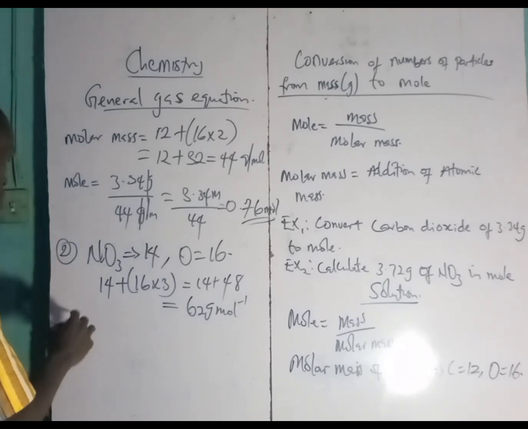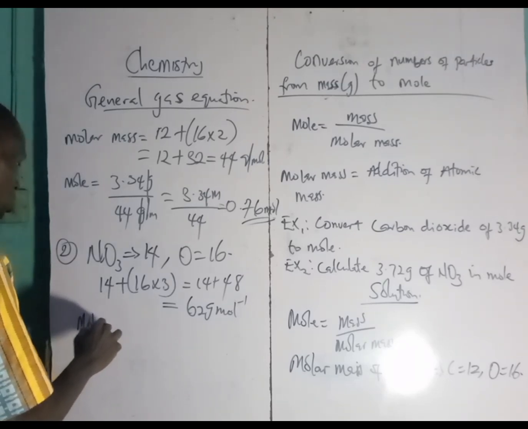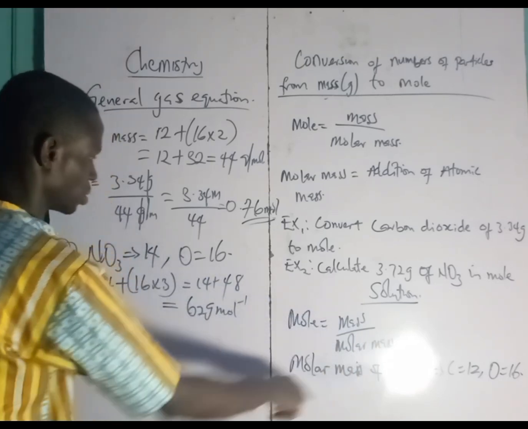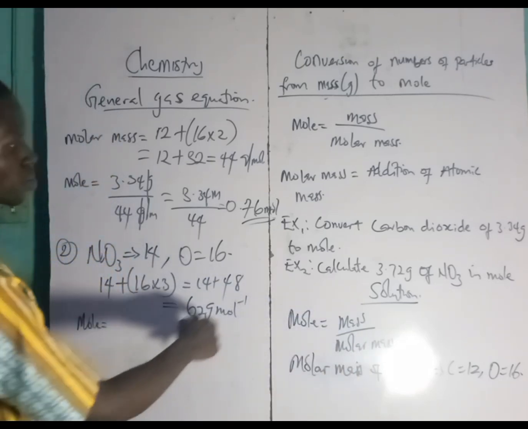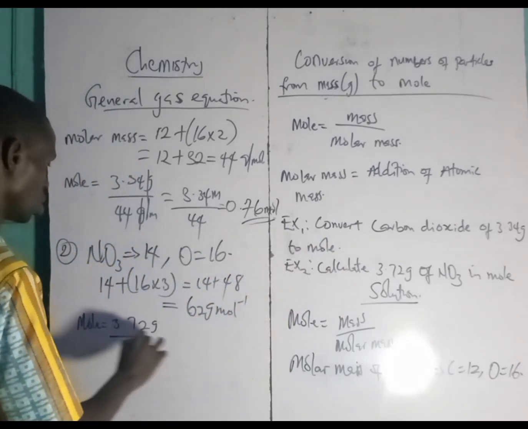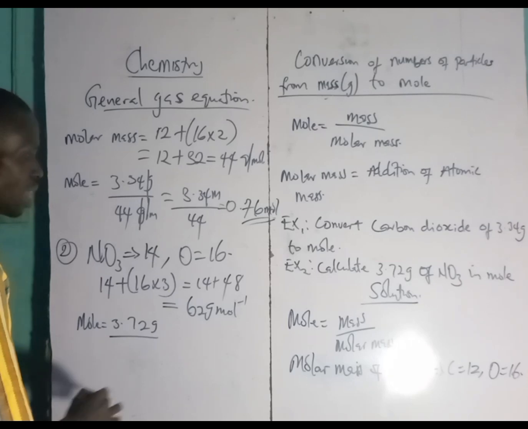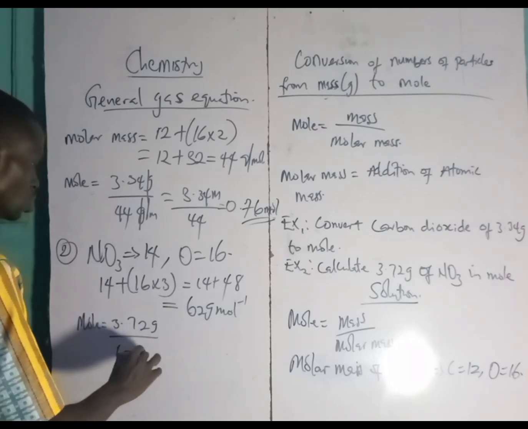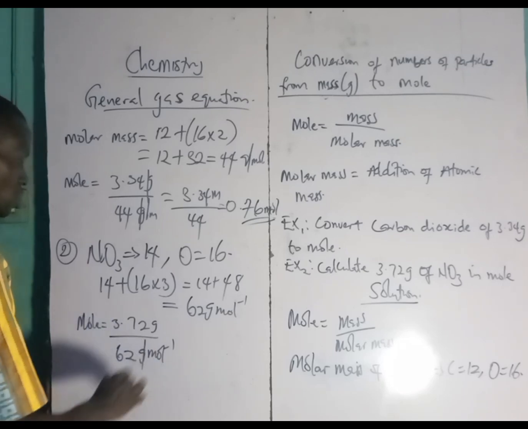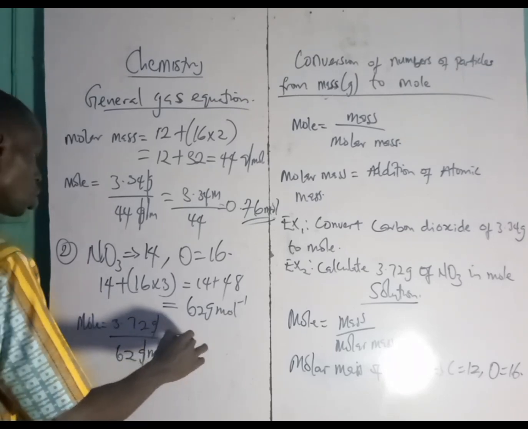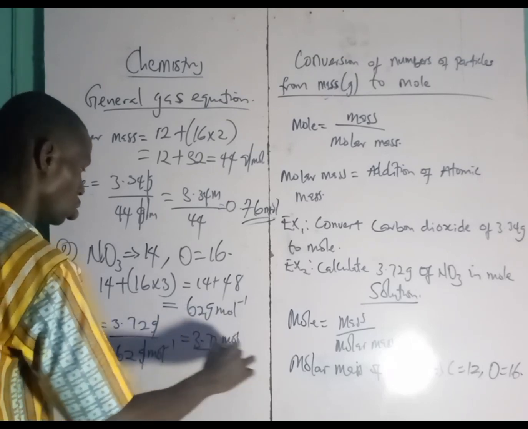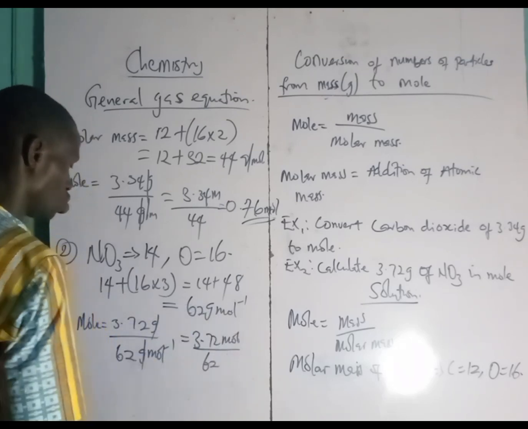Okay, so our mole now will be our given mass, which is for number 2, 3.72 gram over our molar mass, 62 gram per mole. Then gram cancels gram, and we have 3.72 mole over 62.